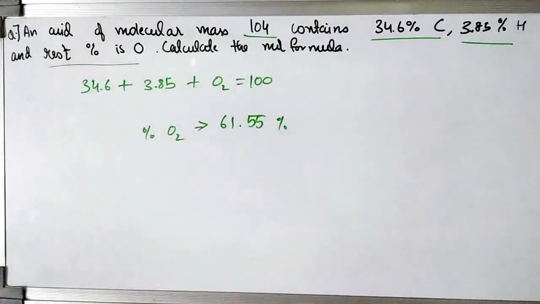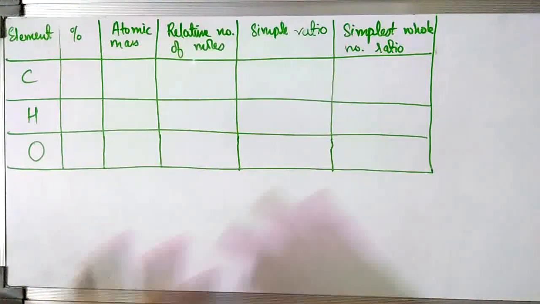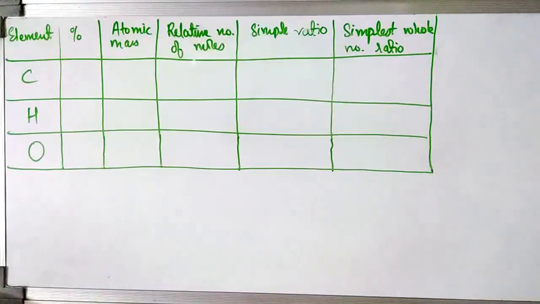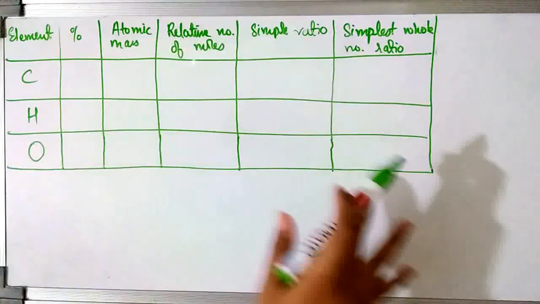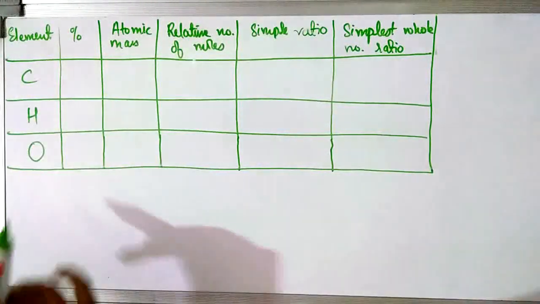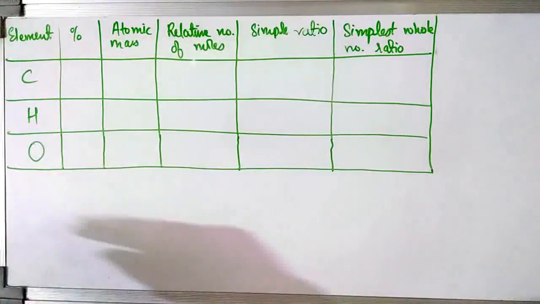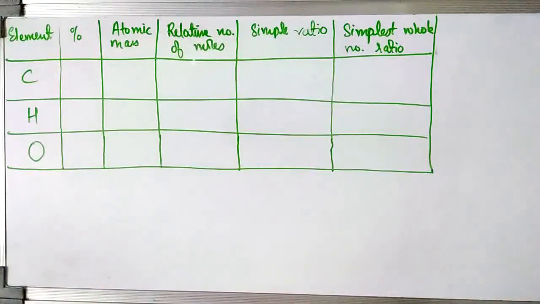So now we have got the three percentages. Now let's see how to calculate the empirical formula. For finding the empirical formula, you have to make a table like this. In this table we have the following columns, and in the first column we have all the elements given to us. In the question they gave us carbon, hydrogen and oxygen. They were the elements in the compound. We don't know what the compound is, we just know the elements present in it.